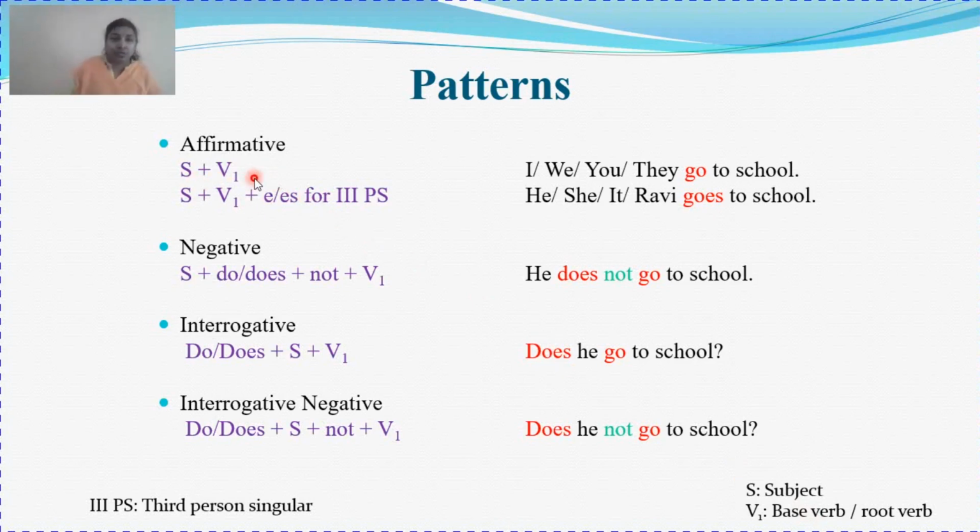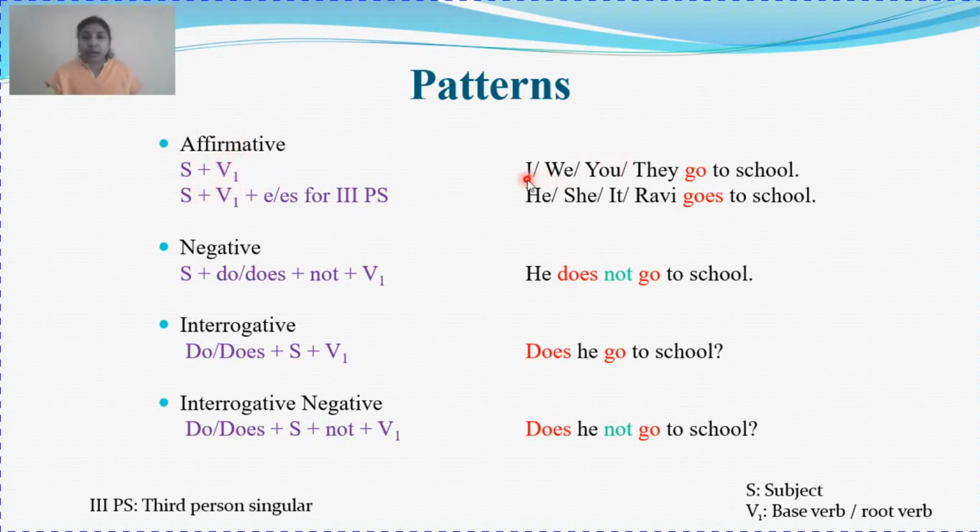All the persons, we have studied in pronouns also. There are three persons: first person, second person and third person. So except for third person singular, all other persons are going to take verb first form. They are going to use verb first form.